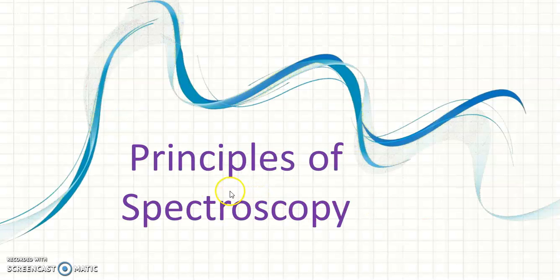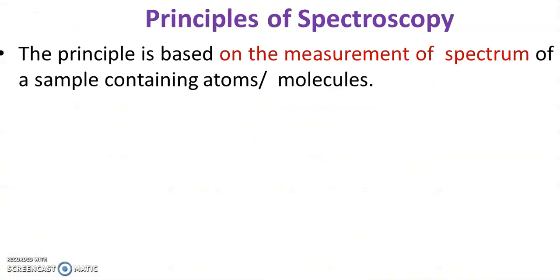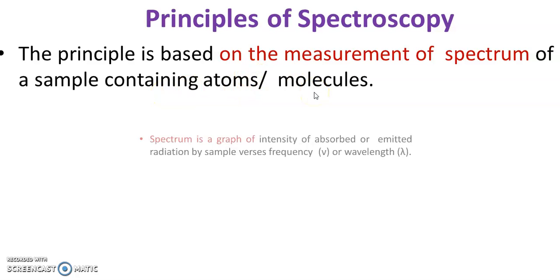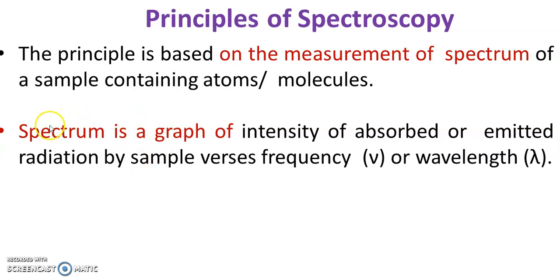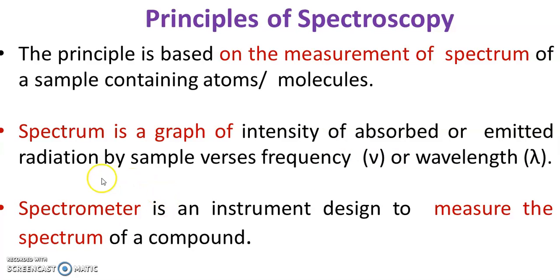After that we will begin with the very simple basic principle behind spectroscopy. It is based on the measurement of spectrum of the sample containing atoms or molecules. So simply, what is a spectrum? It is nothing but a graph of intensity of absorbed or emitted radiation by the sample versus frequency or wavelength. How is it measured? It is measured with the help of an instrument known as a spectrometer, which is designed to measure the spectrum of a compound.